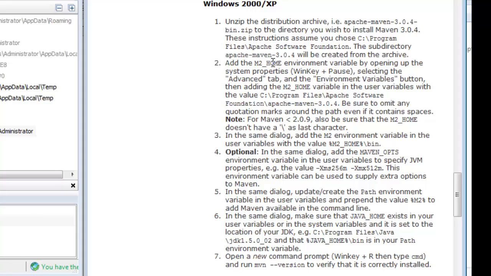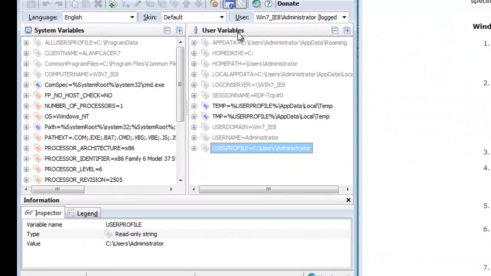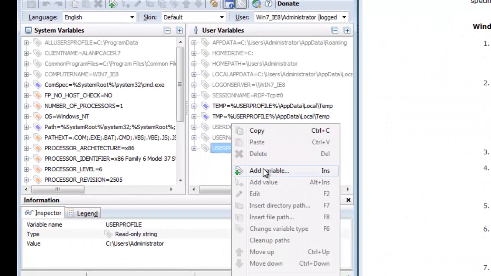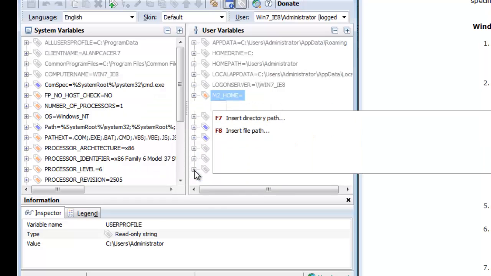Add an M2 environment variable. In the user variables. Fine, let's do that. User variables. Add a variable called M2. It's a string.